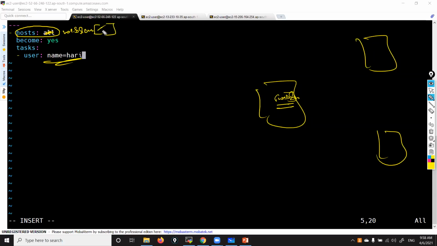Suppose in that group, I would like to run the playbook only on the first node. Then at the end of that, I give 0. Second node, then 1. Third node, 2. Last node, -1. Like that. Suppose multiple groups, so web servers colon database servers, like that. If I give all, it means all groups, all nodes. As of now, I can give either the web servers group name or all, because I have only 2 nodes. Understanding, right? Okay, fine. This is the target section.